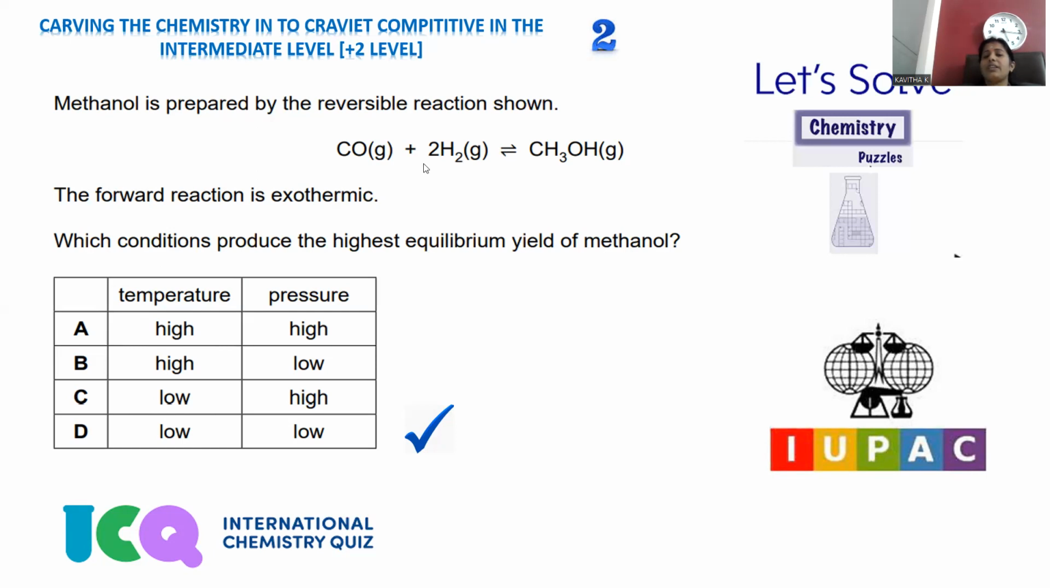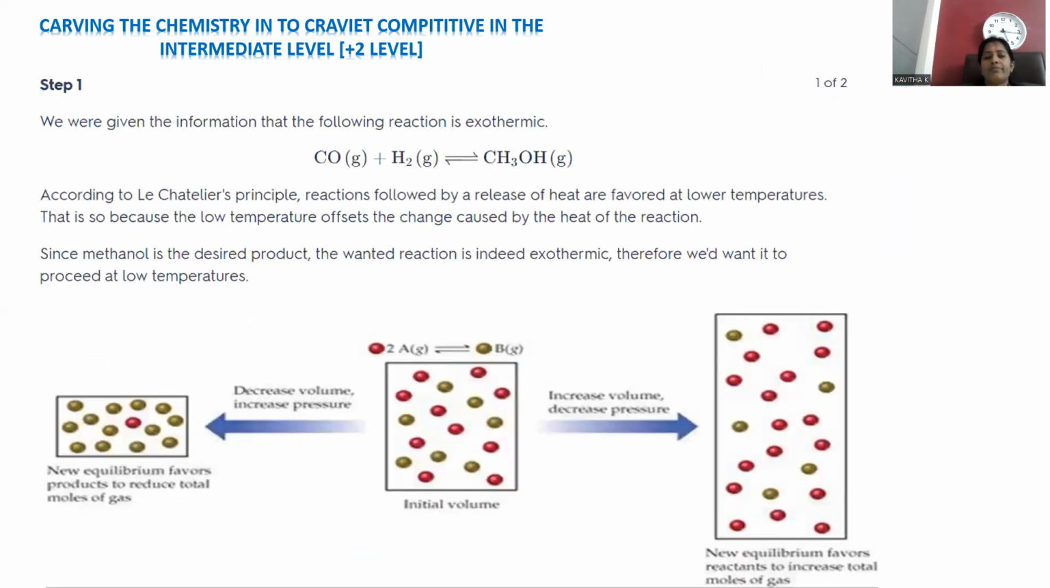Pressure effect. In order to explain the pressure effect, the Le Chatelier principle plays a role. Let's see how we can explain both. In step 1, we are going to discuss the exothermic nature, how temperature will show its effect on this methanol synthesis starting from carbon monoxide and hydrogen gases. According to the Le Chatelier principle, a reaction followed by release of heat is favorable at lower temperature. Whatever reaction releases heat is carried out at lower temperature conditions, because the low temperature effect offsets the change caused by the heat of the reaction, right?